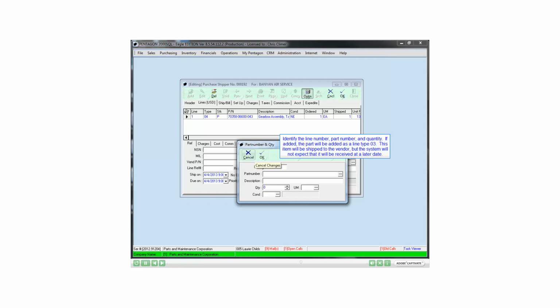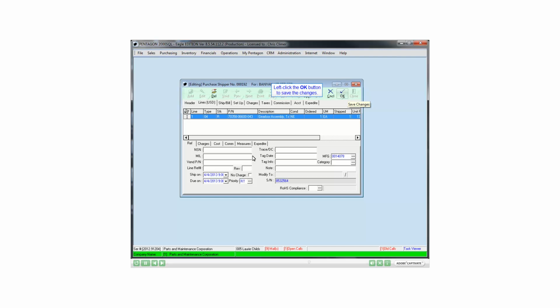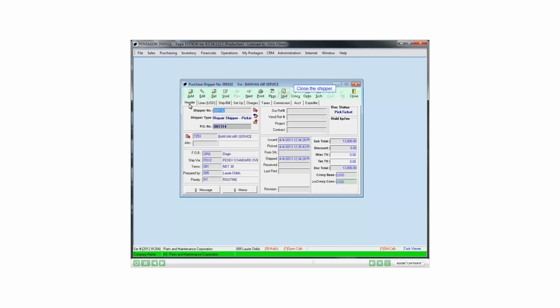Identify the line number, part number, and quantity. If added, the part will be added as a line type 03. This item will be shipped to the vendor, but the system will not expect that it will be received at a later date. Left-click the OK button to save the changes. Close the shipper. You may print pick tickets, packing slips, and shipping labels from the Print button.